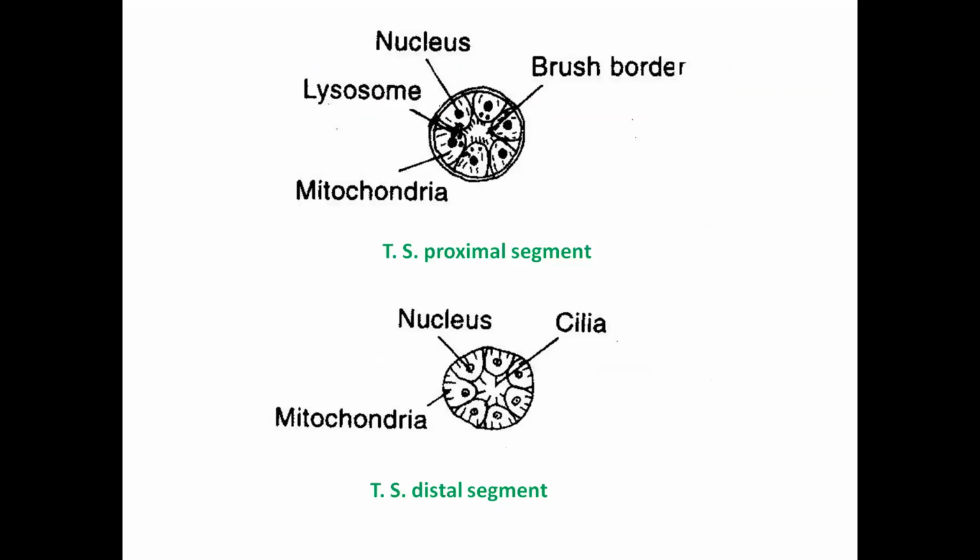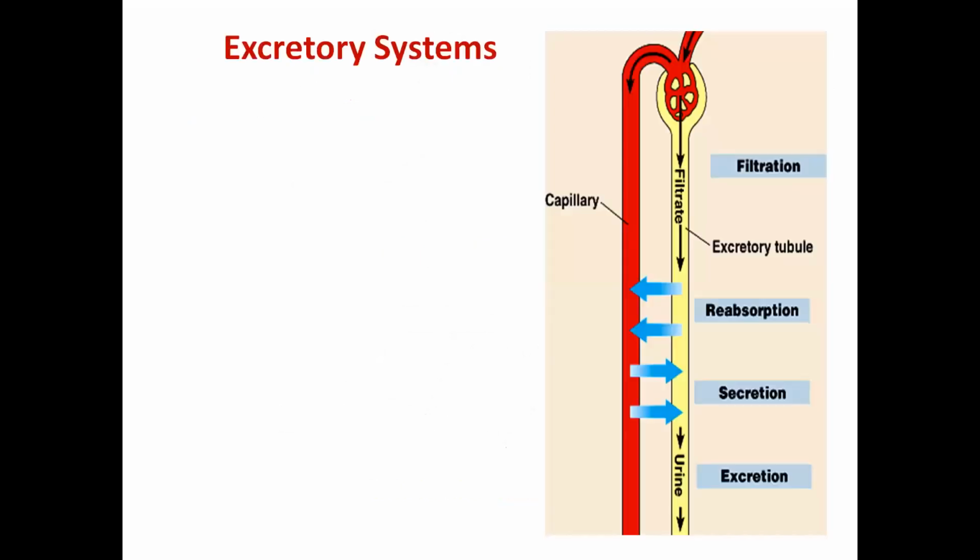So this is the transverse section of the proximal and distal segment of the nephric duct. And now the excretory system. Here you can see the blood which is loaded with nitrogenous waste. When it comes here in the glomerulus, it gets filtered, and then after filtration, when it comes to the proximal segments, reabsorption occurs.